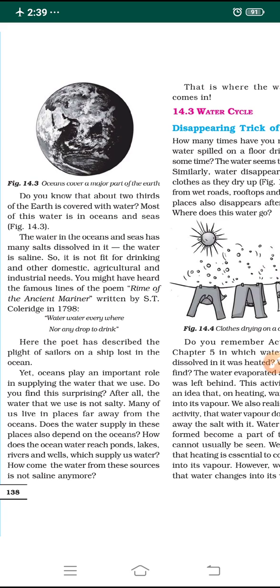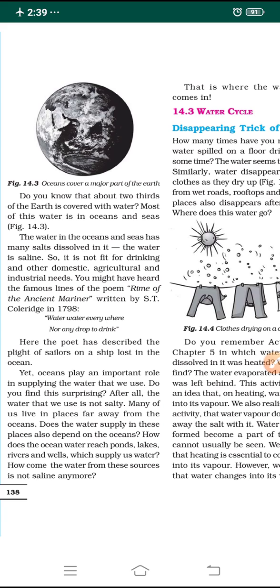Yet oceans play a very important role in supplying the water that we use. Although the water present in the seas and oceans is salty, it is still very useful, playing an important role in supplying water to all the sources of water that we use. It is not directly, but indirectly that it helps us.